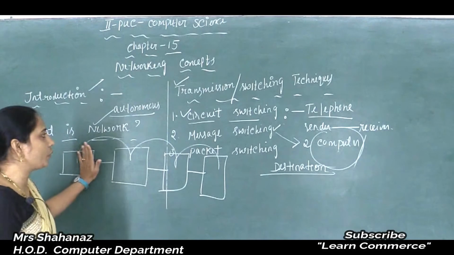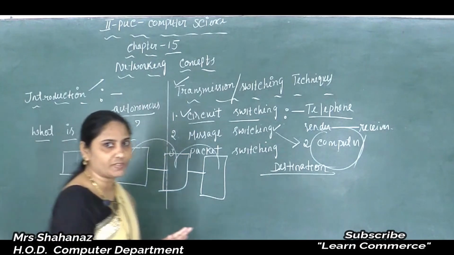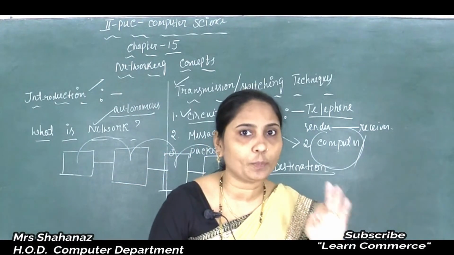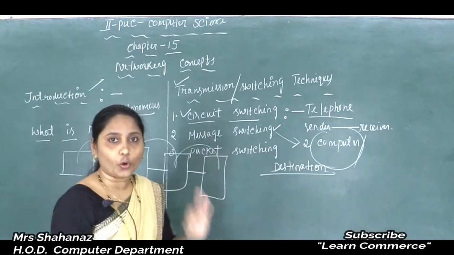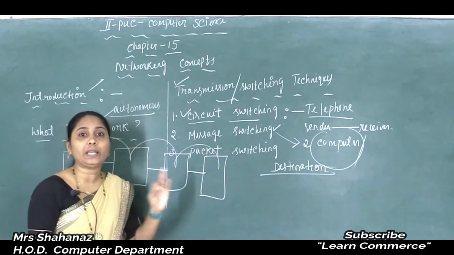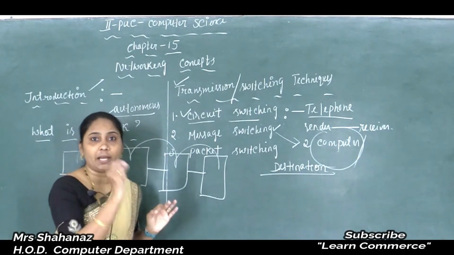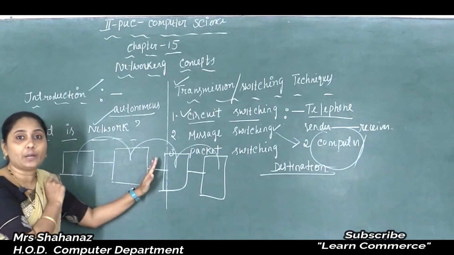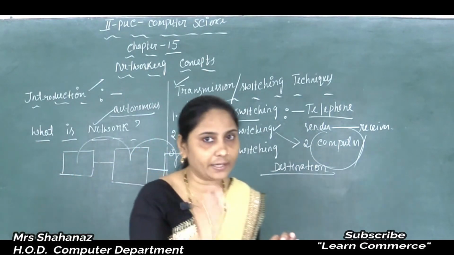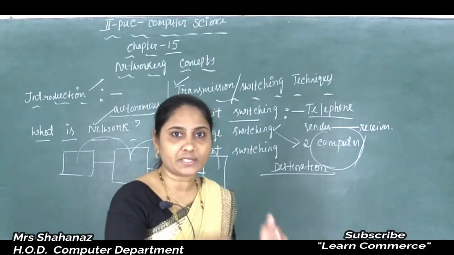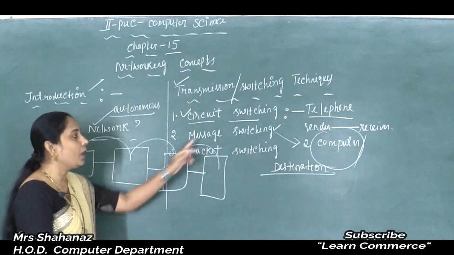Okay, we know about our circuit switching and also message switching. Clear now the meaning of message switching? Because here a message passes between two computers, between two stations, or between two nodes. But before passing, it adds the destination address. That means the message should go to which computer; it adds that computer's address, the destination address, to the message, and then the message passes from one computer to another computer. So this is the meaning of our message switching.